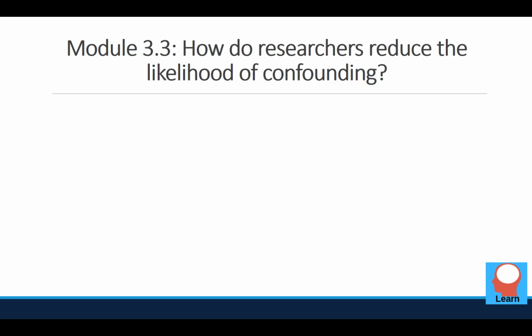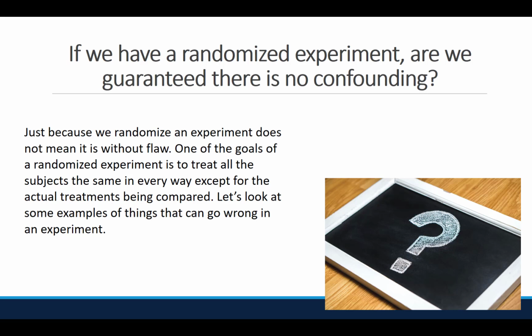Module 3.3. How do researchers reduce the likelihood of confounding? If we have a randomized experiment, are we guaranteed there is no confounding? Just because we randomize an experiment does not mean it is without flaw. One of the goals of a randomized experiment is to treat all the subjects the same in every way except for the actual treatments being compared. Let's look at some examples of things that can go wrong in an experiment.